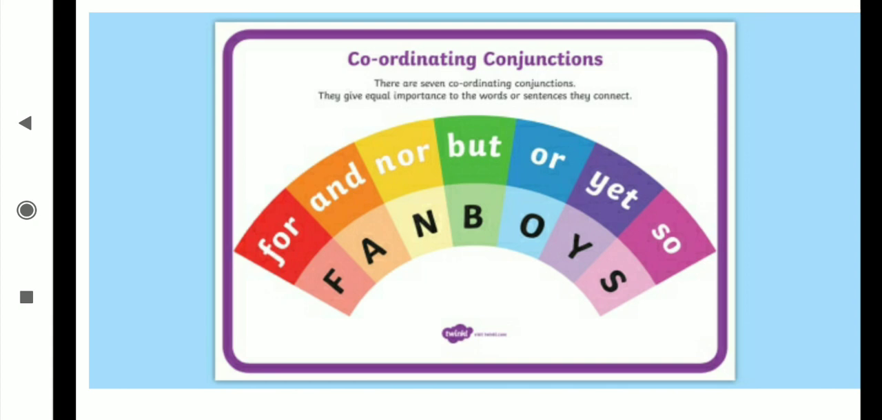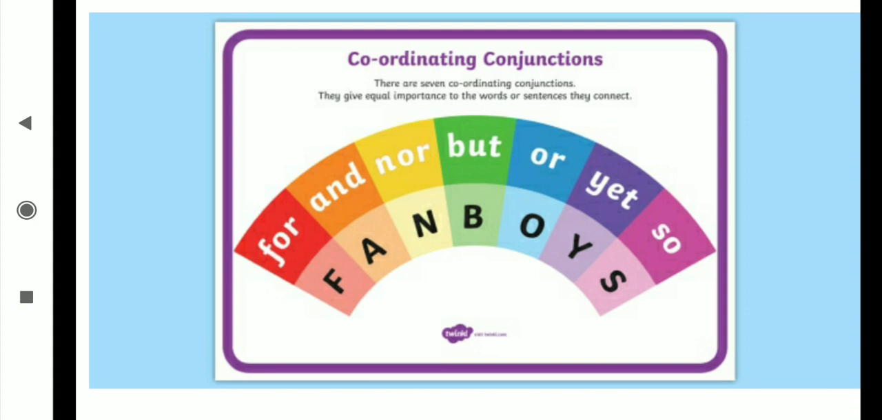Coordinating conjunctions: there are 7 coordinating conjunctions. They give equal importance to the words or sentences they connect. Two different sentences are there. Suppose I like to play cricket, I like to play chess. Both of these sentences are important.